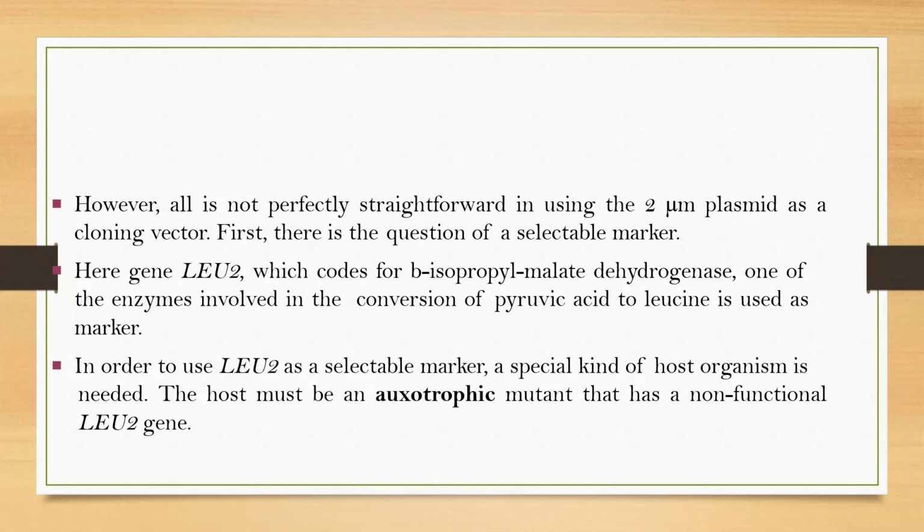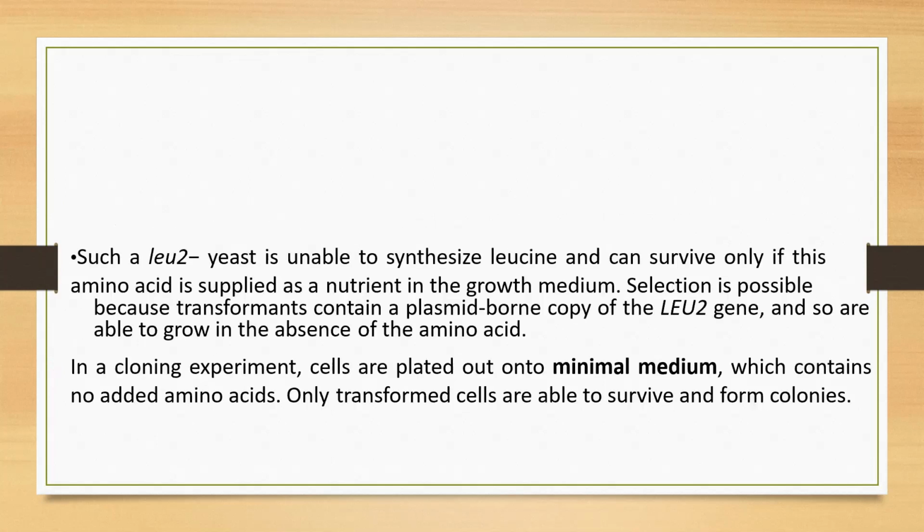In order to use this as a marker, a specific kind of host organism is needed. The host must be an auxotrophic mutant that has a non-functional LEU2 gene. Such a mutant, unable to synthesize leucine, can survive only if the amino acid is supplied as a nutrient in the growth medium.